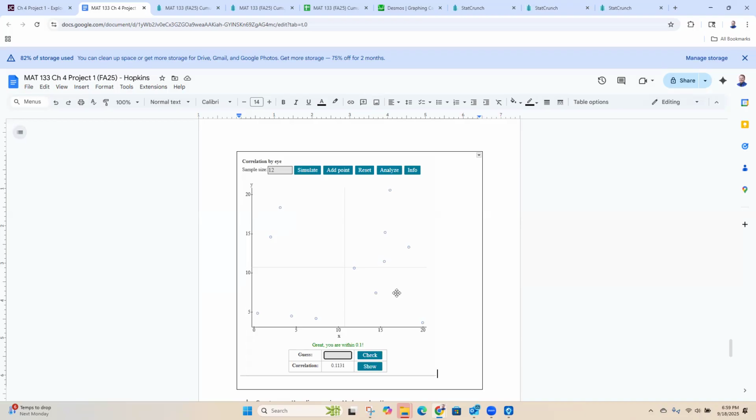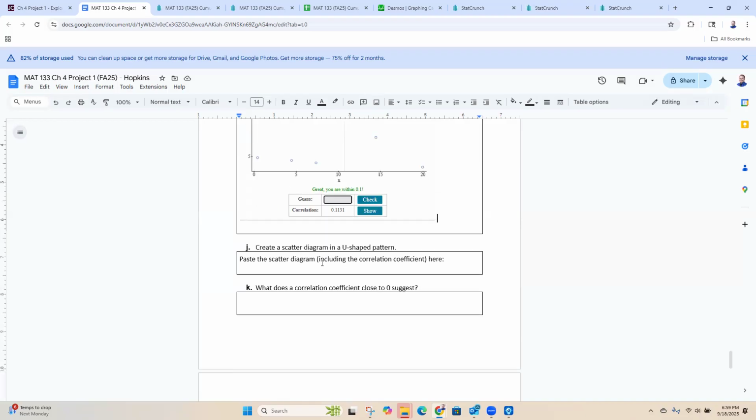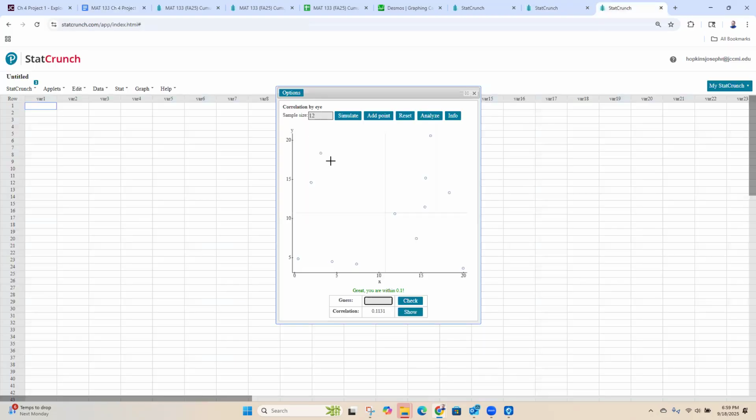Okay, so let's go to the next one. J, create a scatter diagram in a U-shaped pattern. So I'll come over here and I might just reset this. We'll do 14 points and simulate. Okay, so I'm going to make this into a nice U-shaped pattern. So we'll go like this and like this. That swoops up. Okay, so there's my U shape.